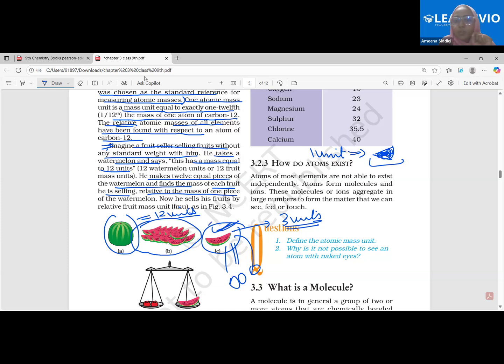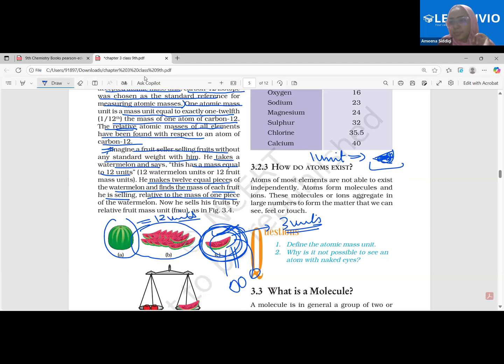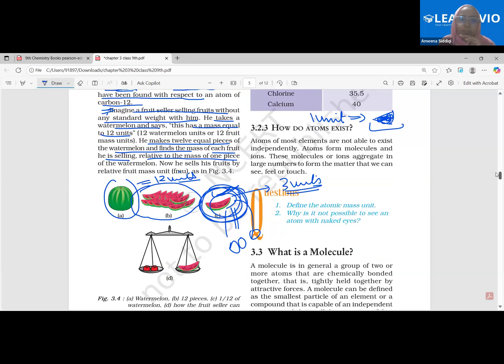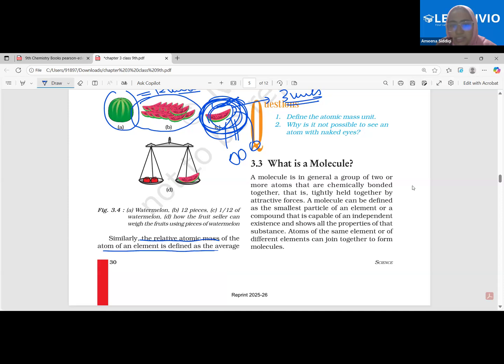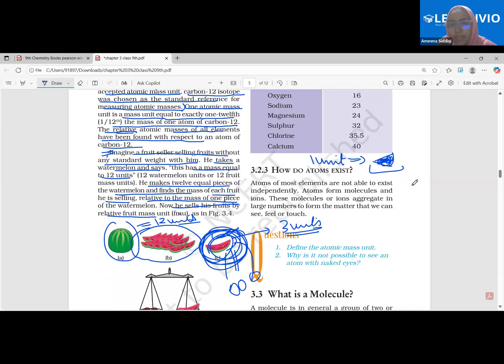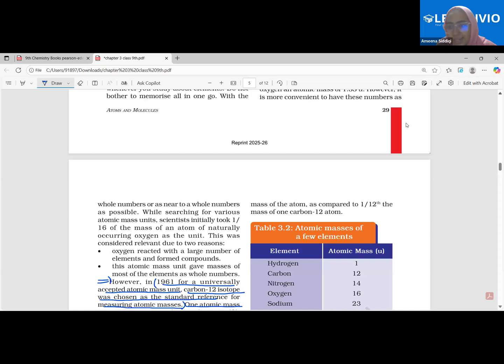Relative to the mass of one piece, this has basically become the standard quantity. This has become the unit now. I will not say I have bought 2 kgs of the watermelon. I will say I have bought 2 times the mass of this unit, the watermelon. Clear? Now he sells his fruits by the relative fruit mass unit. I mean, in case of atoms, they've used the carbon mass unit. Clear, beta? Similarly, the relative atomic mass of an atom of an element is defined, important, is defined as the average mass of the atom.